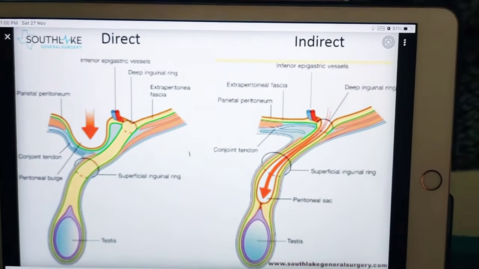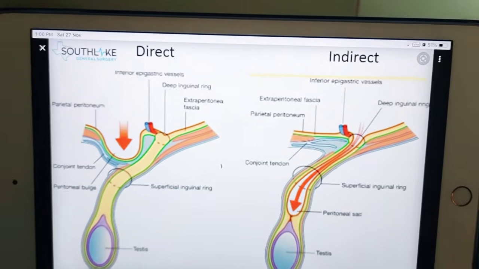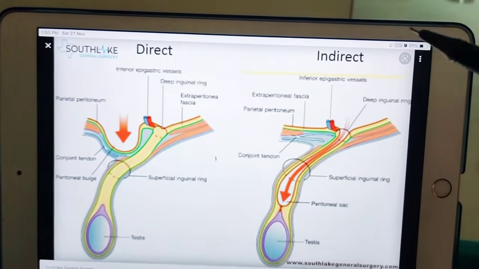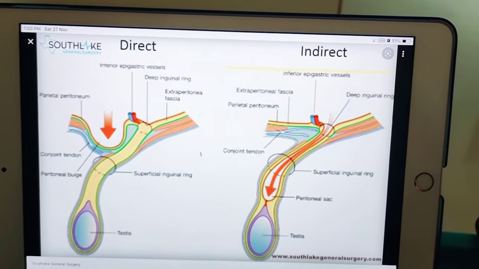Now let us start the direct versus indirect inguinal hernia. So you can see here the diagram. This is the direct hernia and this is the indirect hernia. Let us see what is the difference between those.